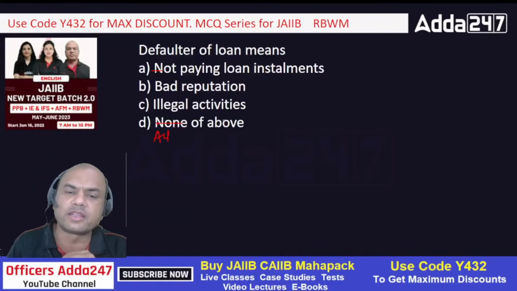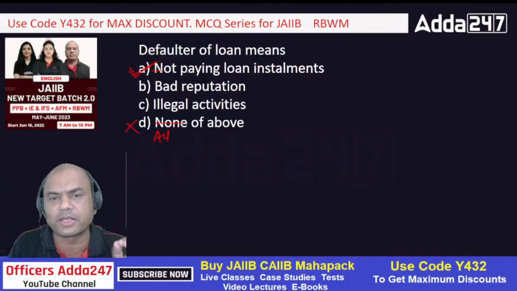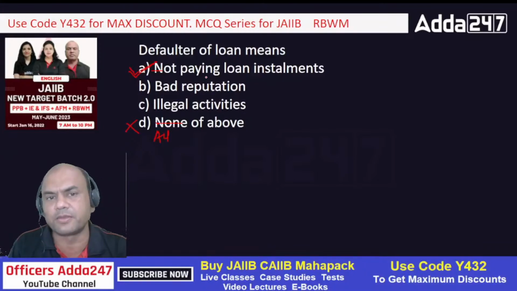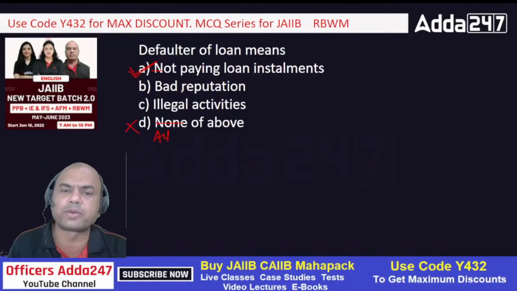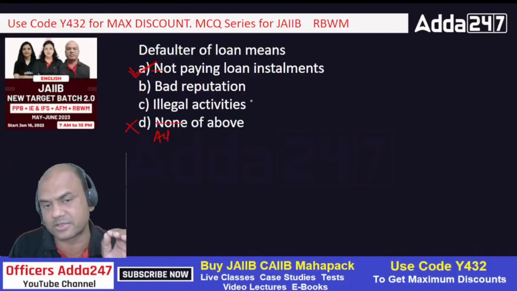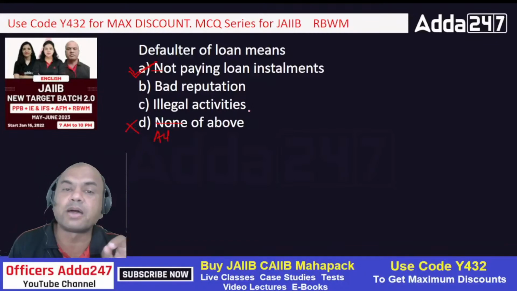Yes, many of you I have seen now. I am seeing the answers as all of the above, but this is not the answer. Defaulter of a loan means only A, not paying the loan installments. The one who is not paying the loan installments is the defaulter. We are not concerned with bad reputation because we are a bank. We only speak in terms of money. If somebody is having a bad reputation and giving you regular installments, is that customer harmful for you? No, right? Illegal activities: if you come to know that somebody is doing illegal activities, then you can debar that customer, but that doesn't mean he is a defaulter.